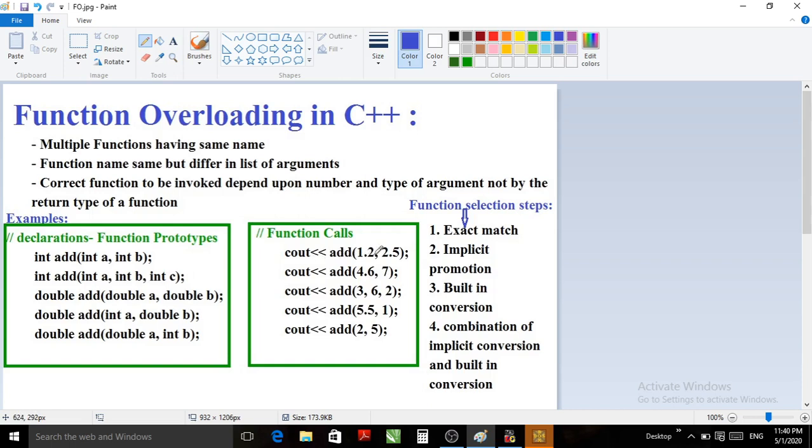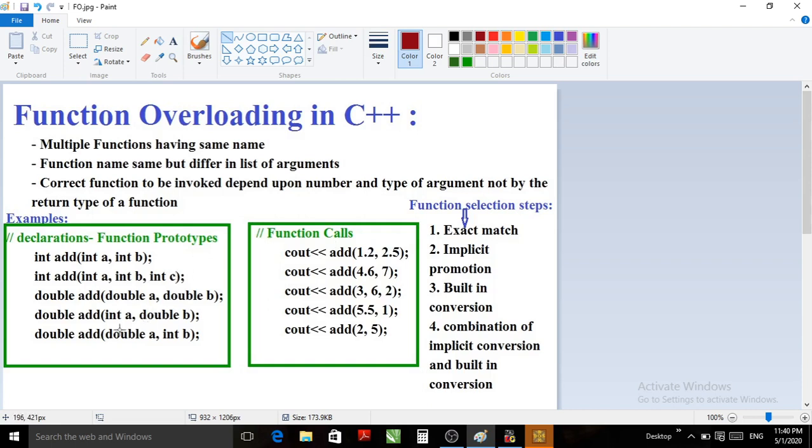So add, cout add of 1.2, 2.5. Here it invokes the add function with two parameters, first double as well as second double. At the time of function invocation, at the time of compilation, the compiler will check whether this add function is available with the combination of parameters double and double.